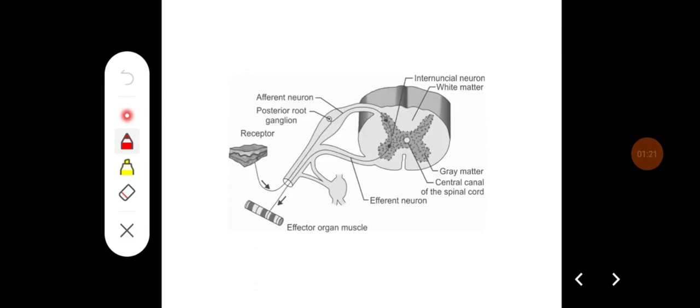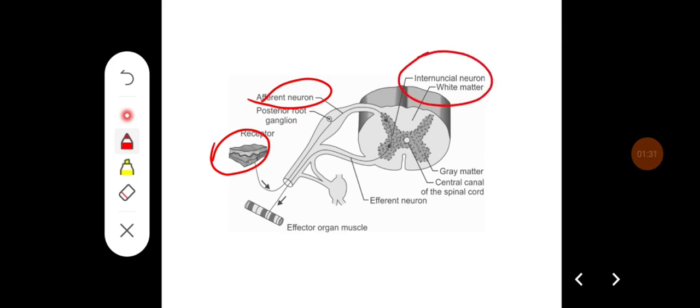So this is a diagram showing the reflex arc, which consists of receptors, afferent nerve fibers, then internuncial neurons which act as integrators, then we have efferent neurons, then we have the effector organs.